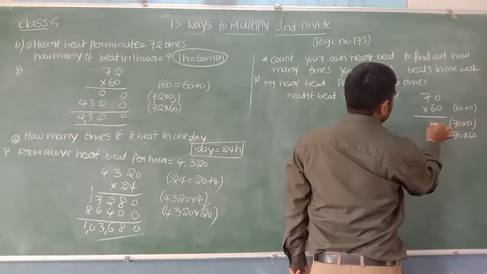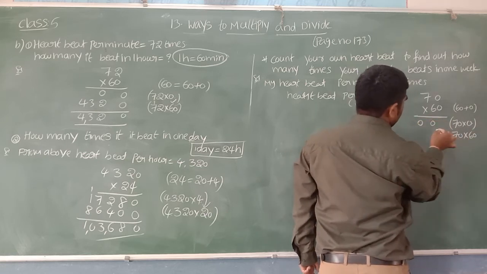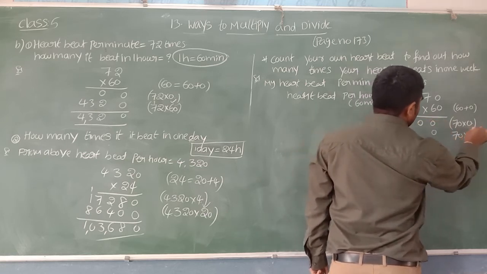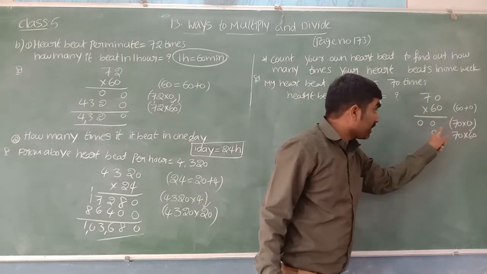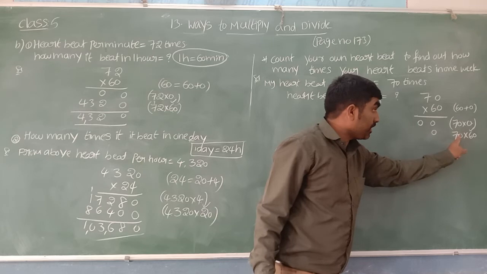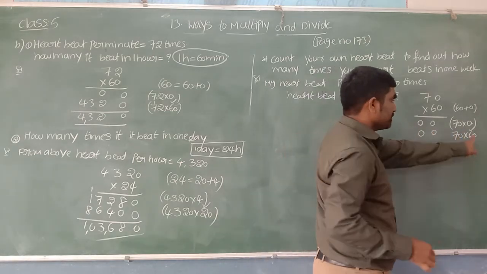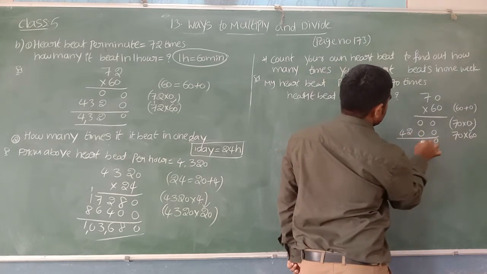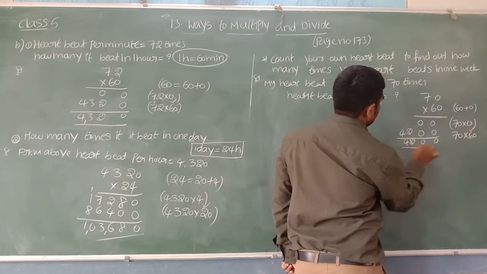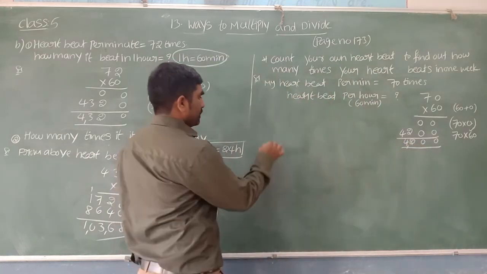0 into 0, 0. 0 into 7, 0. 0 there, here first number can give 0. Now 70 can multiply with only 6. Here we have 0, beta. First place you can keep 0 itself. 6 into 0, 0. 6 into 7, 42. 0, 0, 2, 4. So my heartbeat per hour is 4,320.